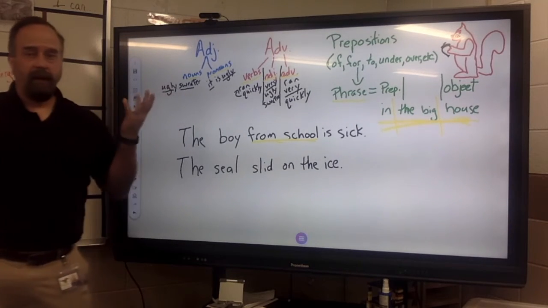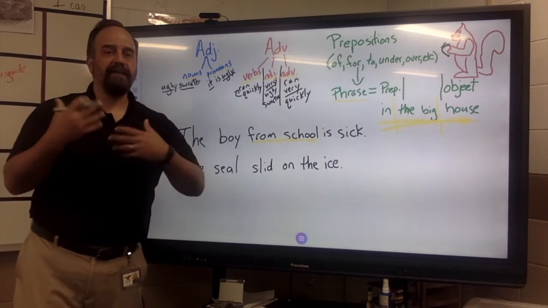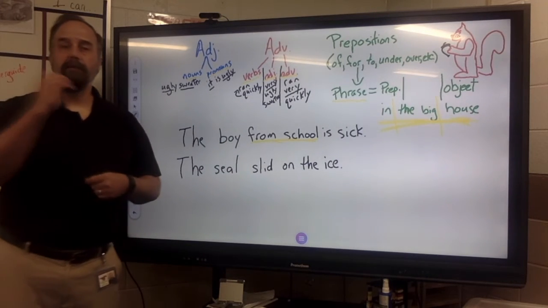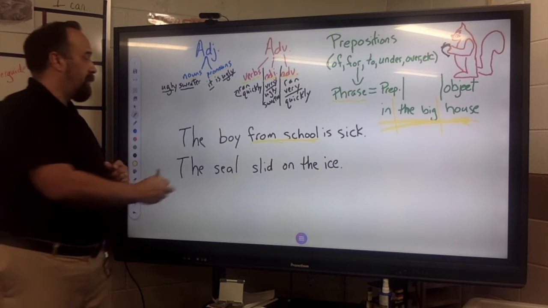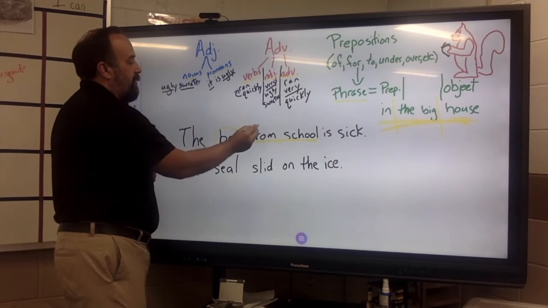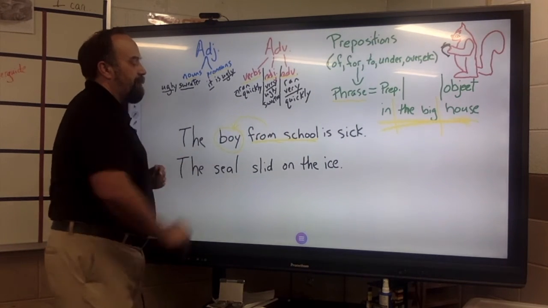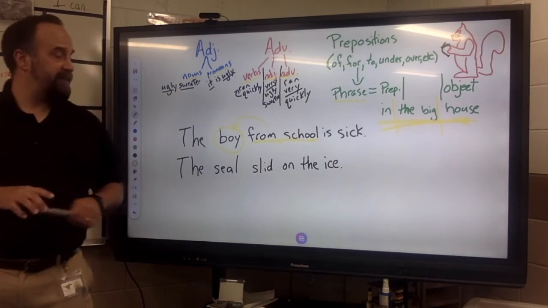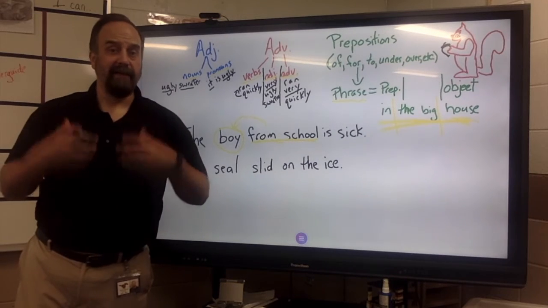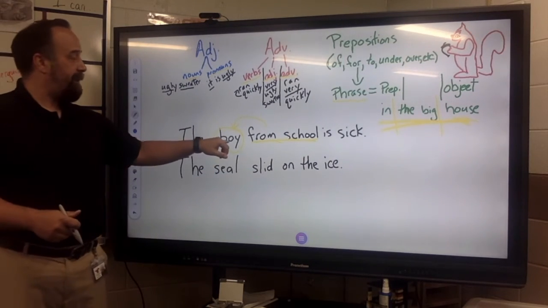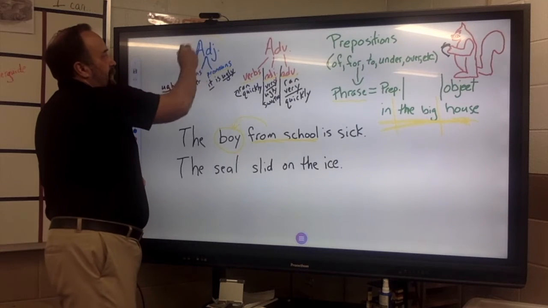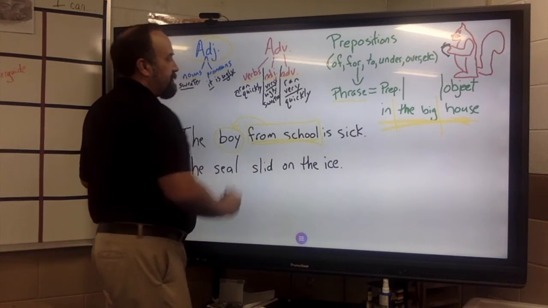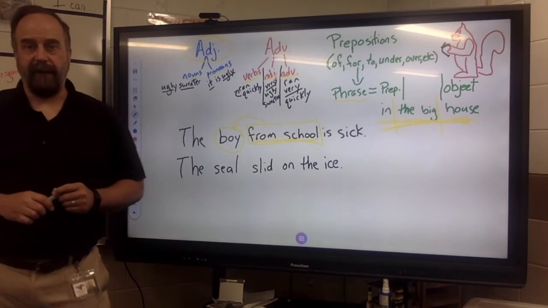So, how is that functioning? What does that relate to? What is from school? Let's ask that question. Blank, or what, is from school? The boy. So, from school is describing or modifying boy. Now we ask, what part of speech is boy? Boy is the subject of the sentence. It's a noun. It's a person. So, if it modifies a noun, it is an adjective. So, this prepositional phrase is also known as an adjective phrase.